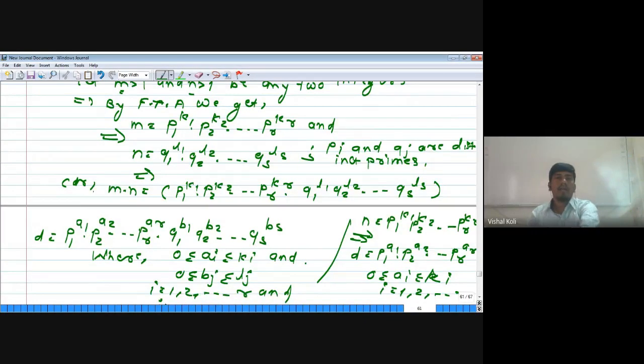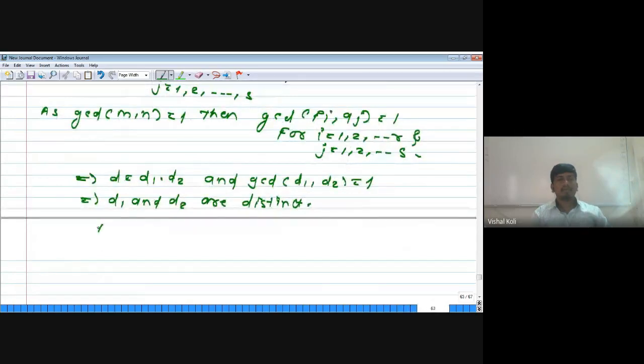And here, as d1 is nothing but the product of primes in the power of p1 p2 up to so on pr, and d2 is a number in the form of product of primes q1 q2 up to so on qs, which implies d1 divides m and d2 divides n, and already we have proved that GCD of d1 d2 will be equal to 1.